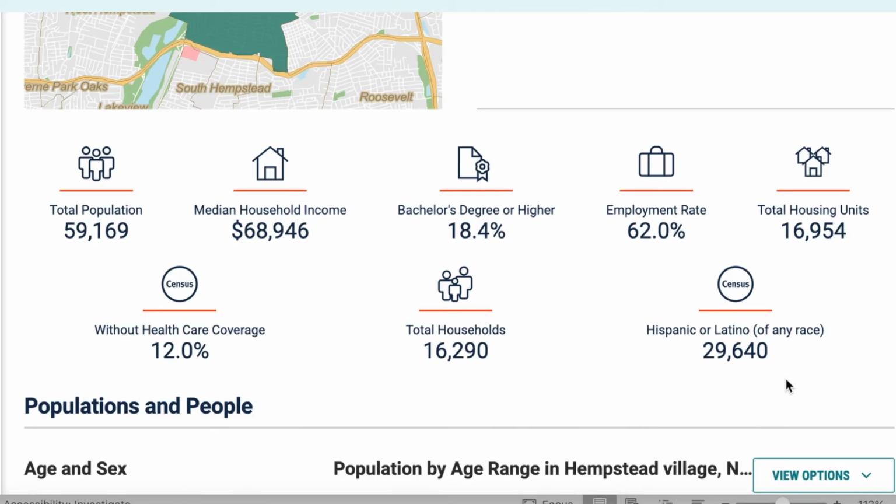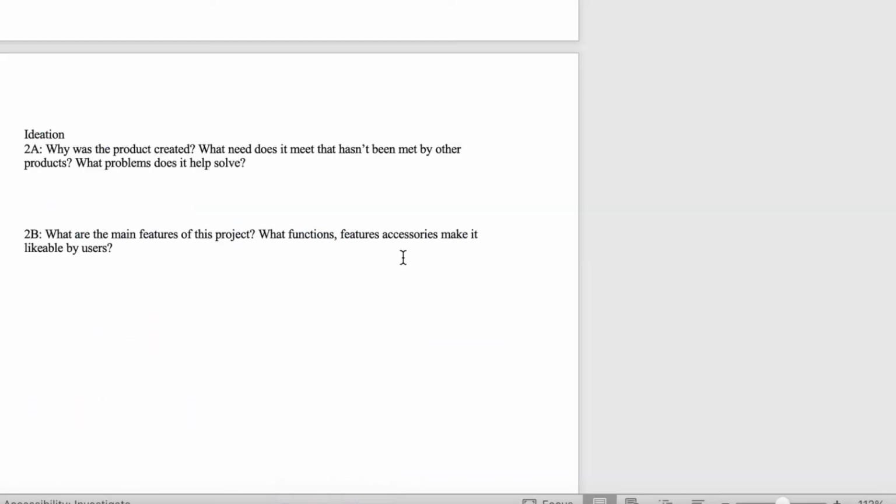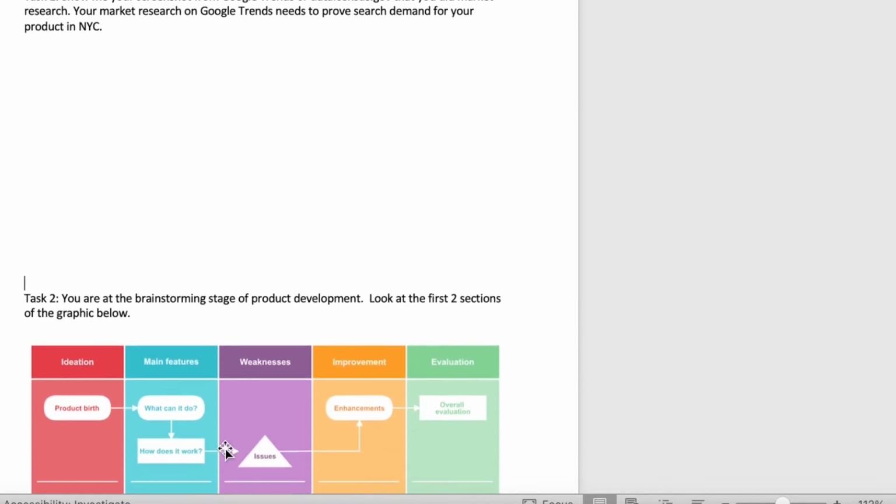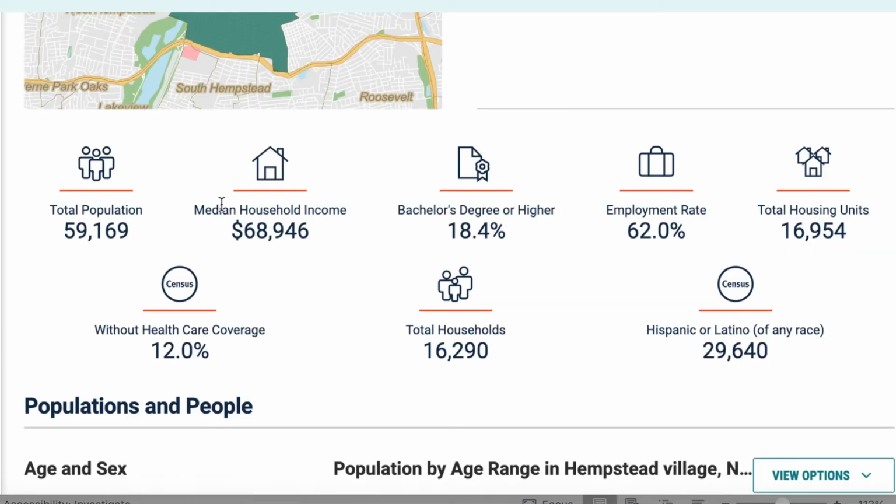So here's how this works. Let's take a look at the sheet, okay? Now, show me your screenshot from Google Trends or data.census.gov that you did market research. Your market research in Google Trends needs to prove demand for each product in New York City, or Hempstead, that is. Now, take a look at this.